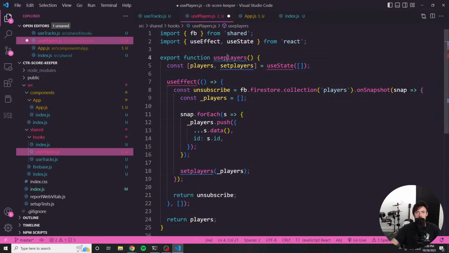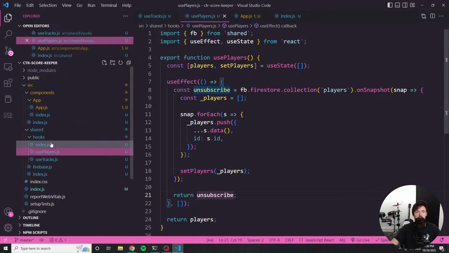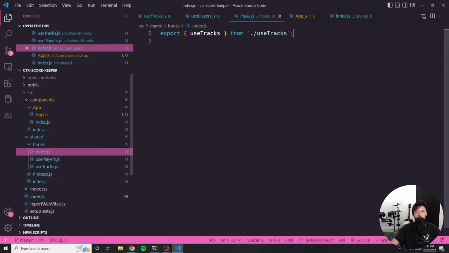Now I'm going to have to change some of the capitalization here. And let's just look through it one time to make sure that everything looks good. So usePlayers, players state, collection is players, players push, and so on. Okay, should be good. Let's go ahead and export this.